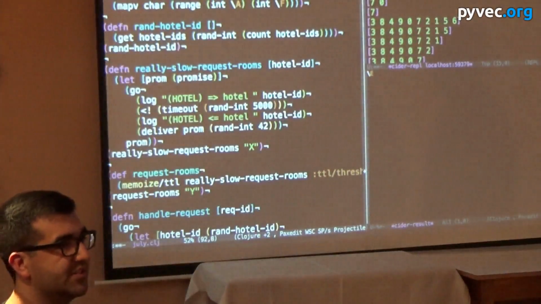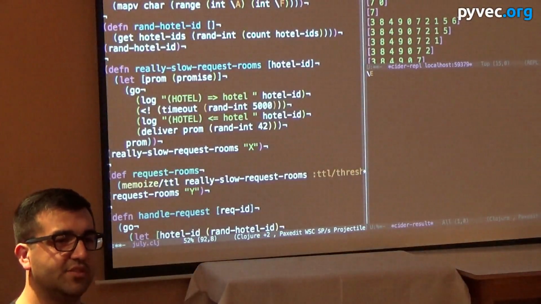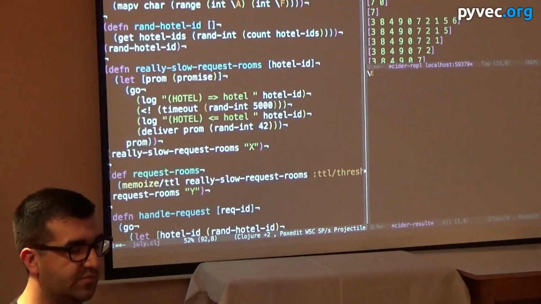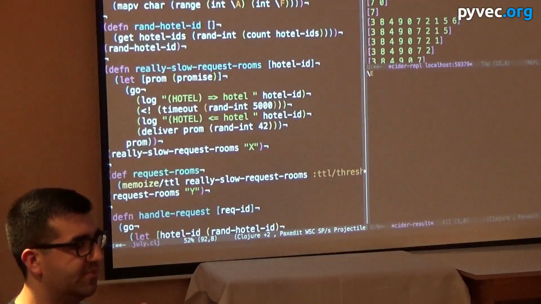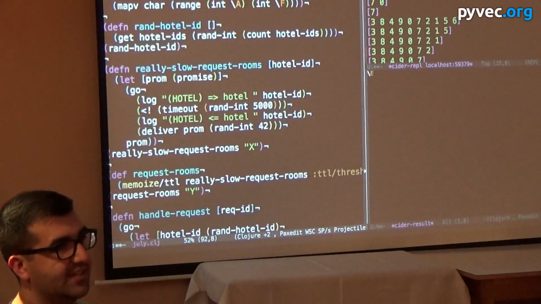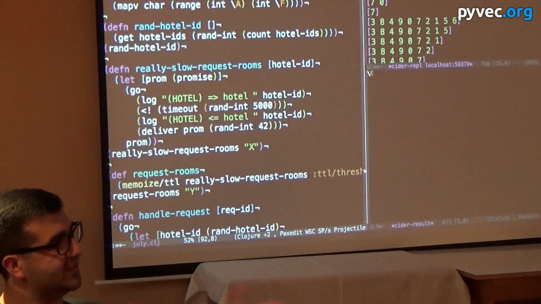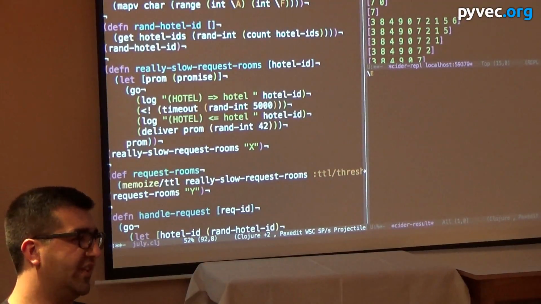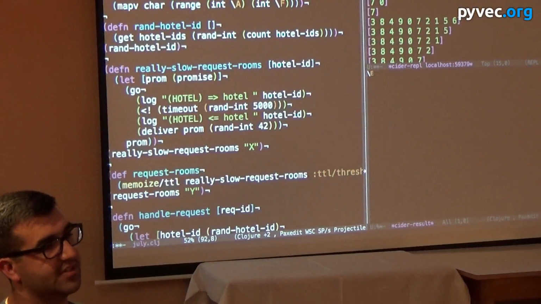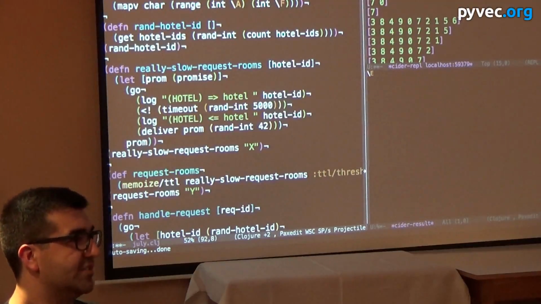Okay, so I haven't talked about this yet, so we'll talk about it now briefly. Clojure has something called a promise. If you've been doing JavaScript, you probably know what promises are. I don't think I've seen promises much in Ruby or Python. A promise is like, I'll use the box metaphor again. If I give you a box and I say, I will eventually put something in this box. And as long as you hold on to the box, you don't know when I'll put the thing in it, but I eventually will put it in.